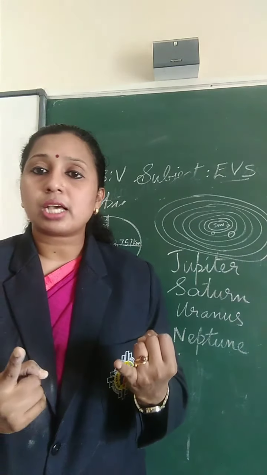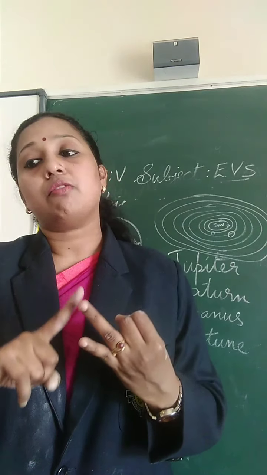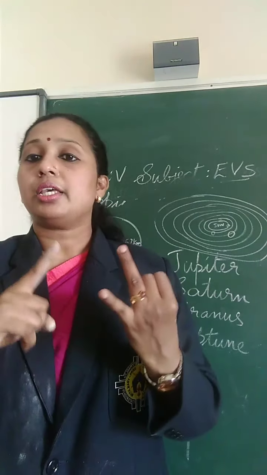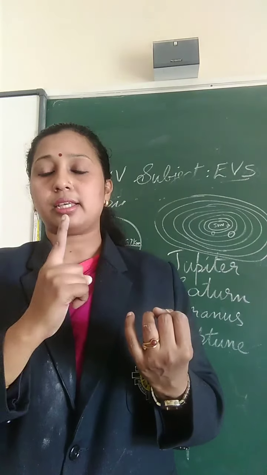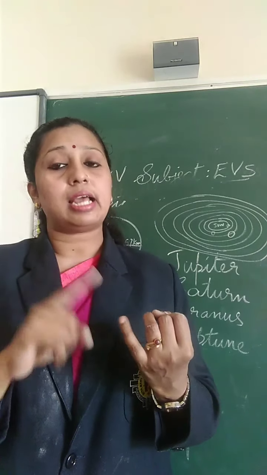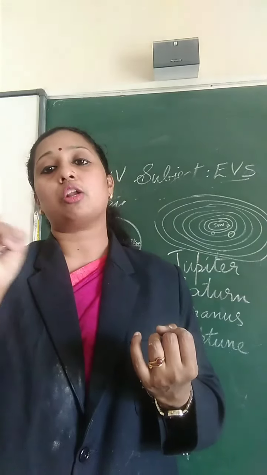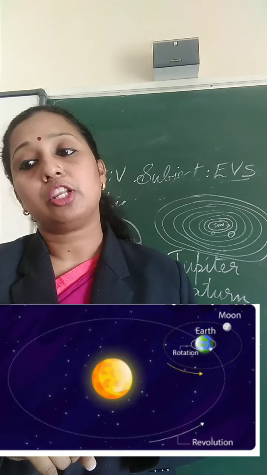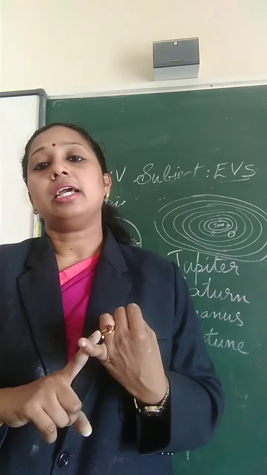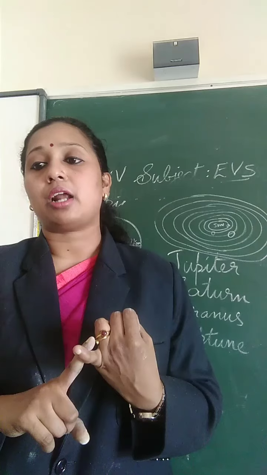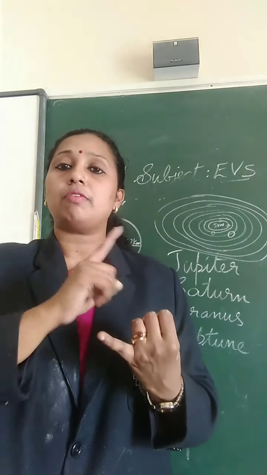So how many movements are there for the Earth? Two: rotation and revolution. What is rotation? The Earth spins continuously along its axis from west to east. And the Earth revolves around the Sun along its orbit. That is known as revolution. The Earth continues to rotate on its axis while it is revolving around the Sun.